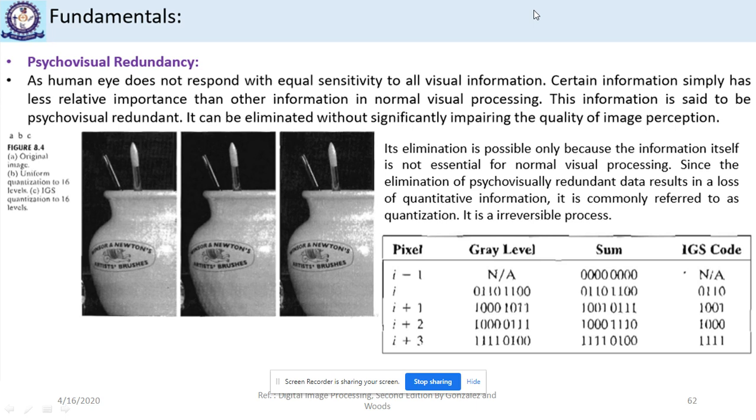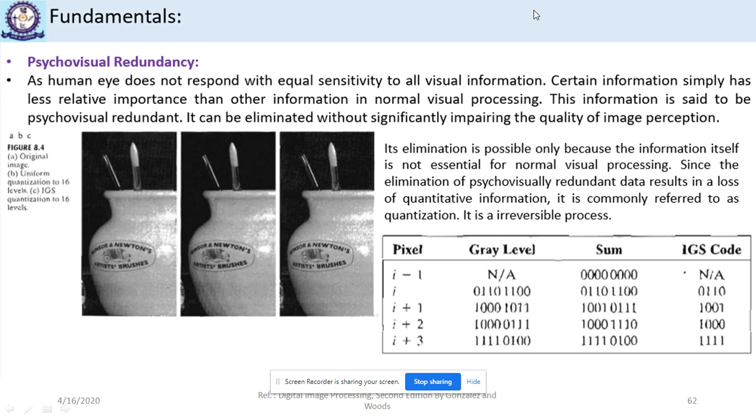Therefore, we use quantization in lossy compression. That means some of the information is lost in the quantization. So it is irreversible, since the information lost during quantization cannot be retrieved back. Hope this is clear. Now let's see how we can reduce the psychovisual redundancy.